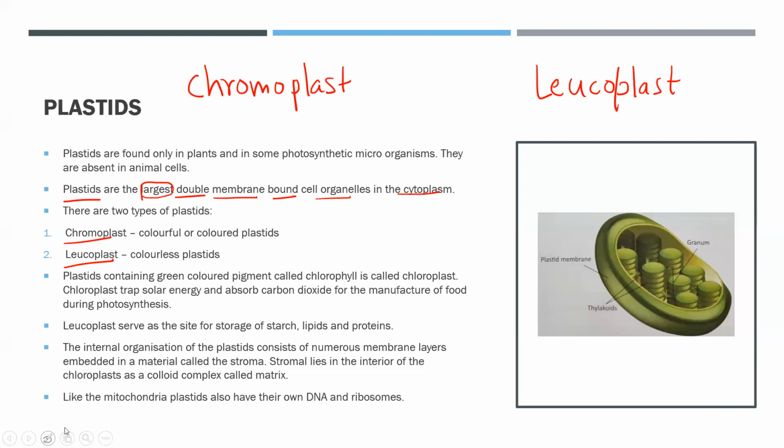Now in this particular situation, we can split the term, Sandhi Vichhed, right? The word chromo and the word plast. The word plast means body. And the word chromo comes from a word which is known as chrome. You must have heard about Chrome, right?